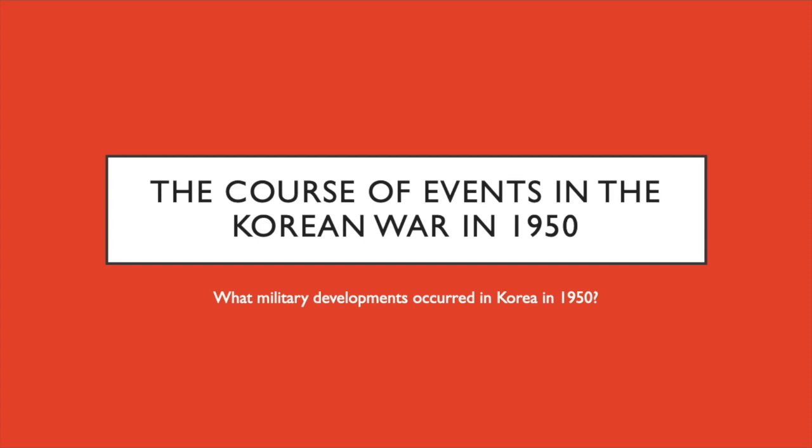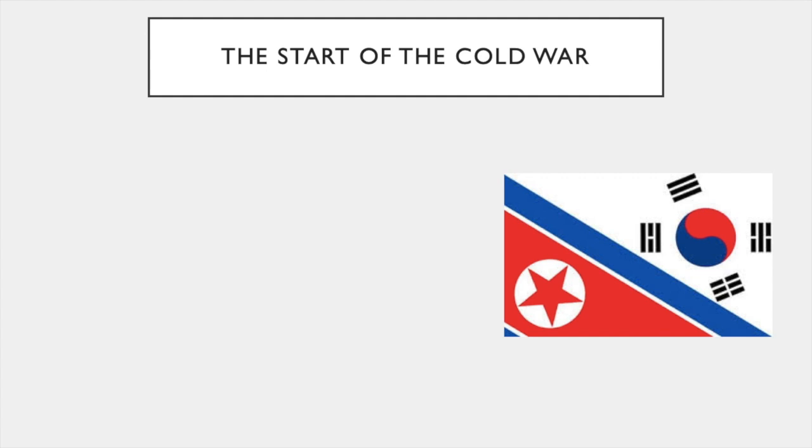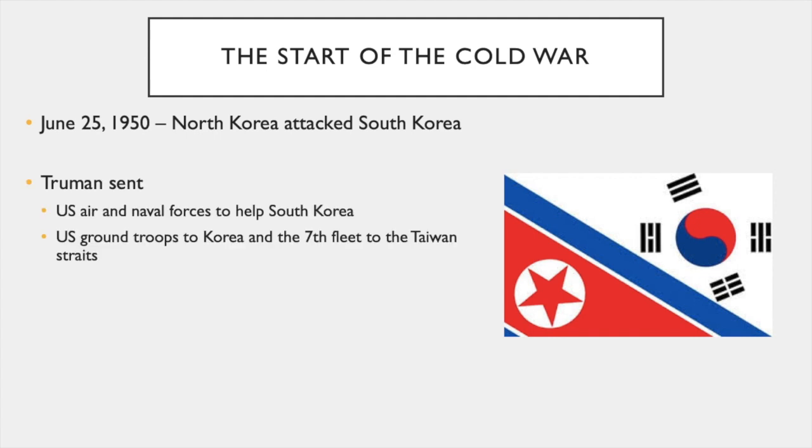The course of events in the Korean War in 1950. What military developments occurred in Korea in 1950? The start of the Cold War. June 25, 1950, North Korea attacked South Korea. Truman sent U.S. air and naval forces to help South Korea, as well as U.S. ground troops to Korea and the 7th Fleet to the Taiwan Straits.